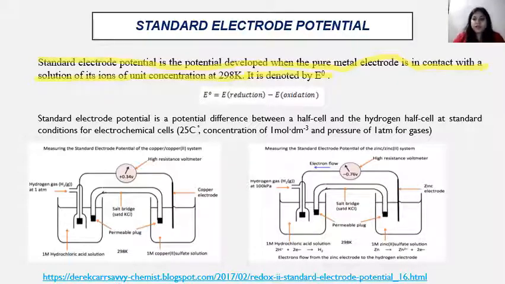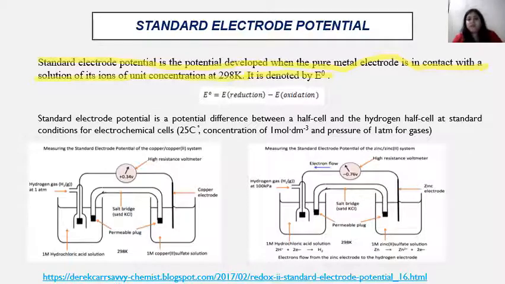Now always the electrode potential is developed when two half cells are connected together. Only then we can get a total electrode potential. And similarly, if the cell is formed by the connection of two half cells, the E naught is the potential of the cell.